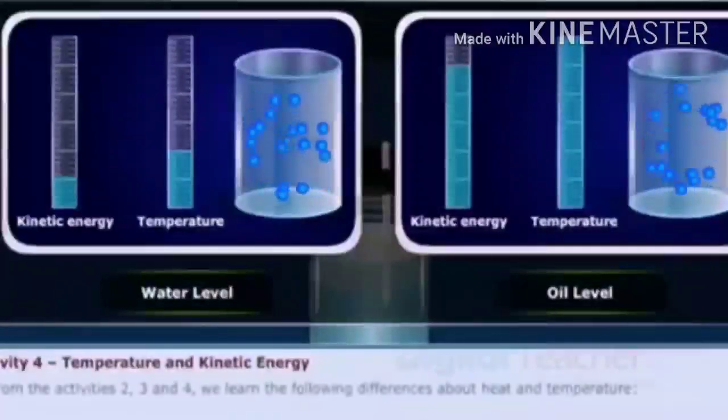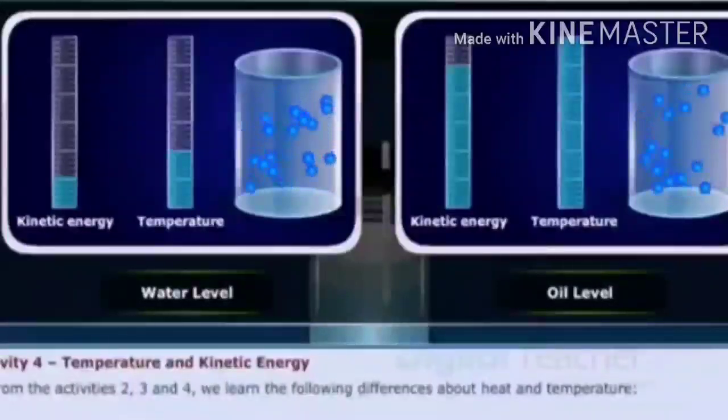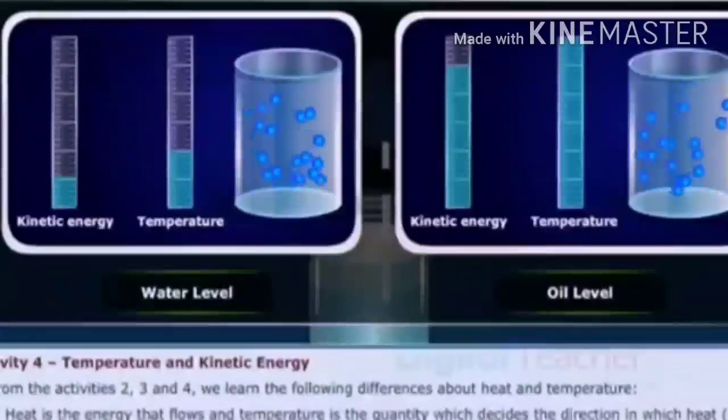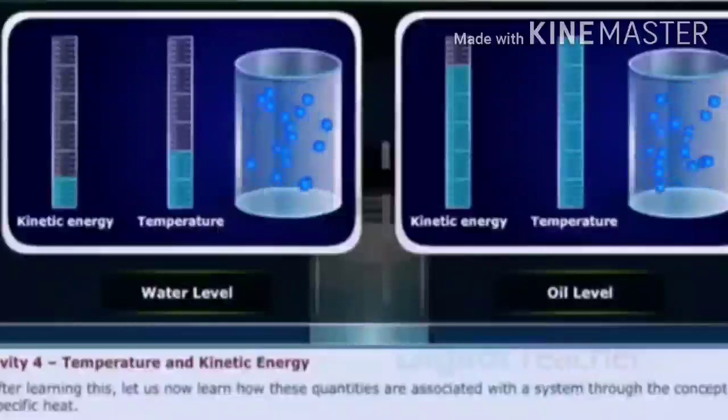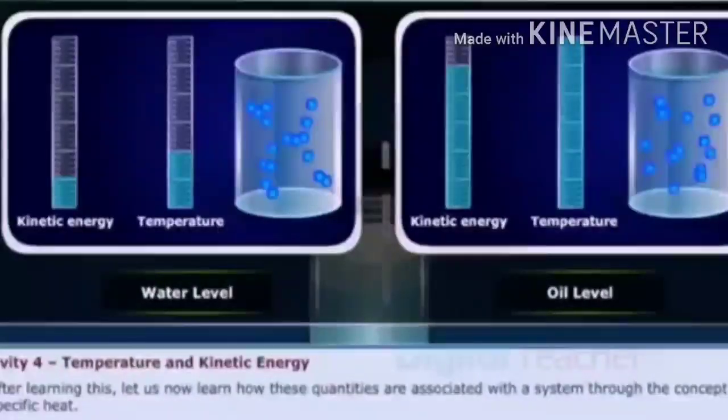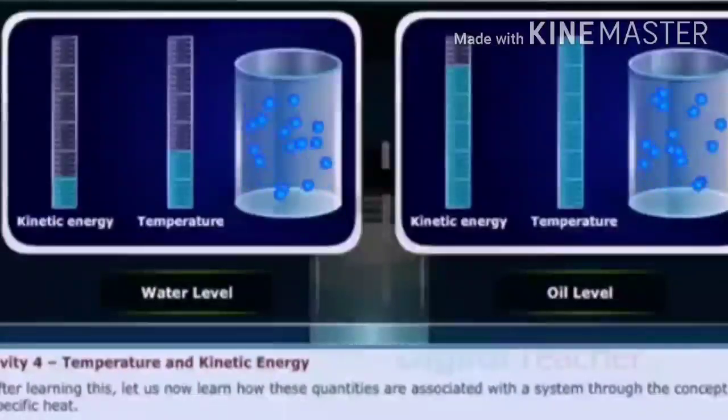So this activity also shows that heat transfers from a high temperature body to a low temperature body, and it is also useful to explain that heat gain increases the speed of the molecules, that is, the internal kinetic energy of the system increases as the temperature rises.